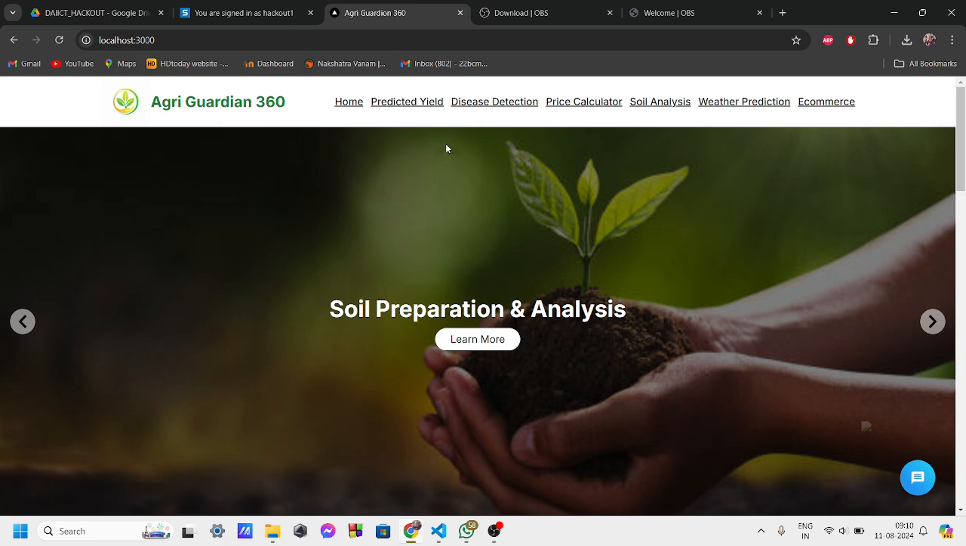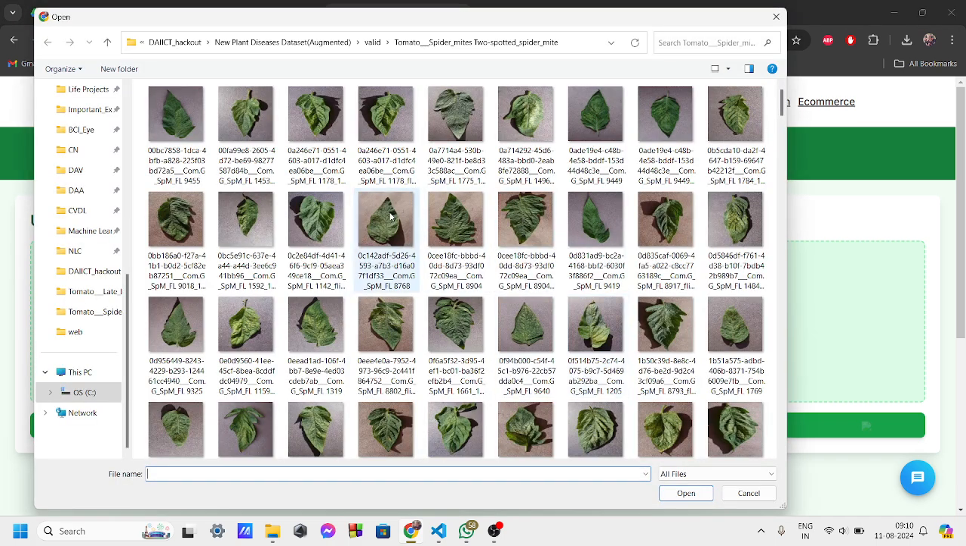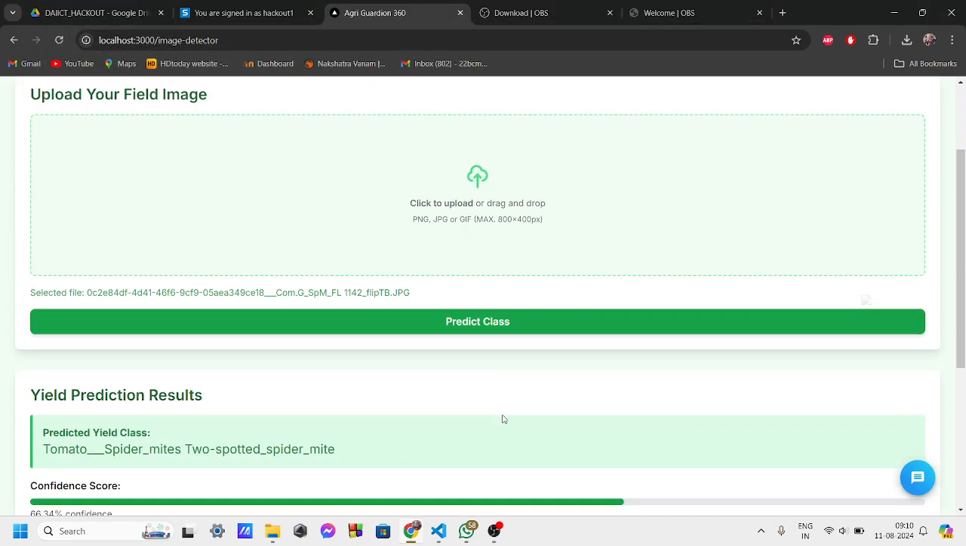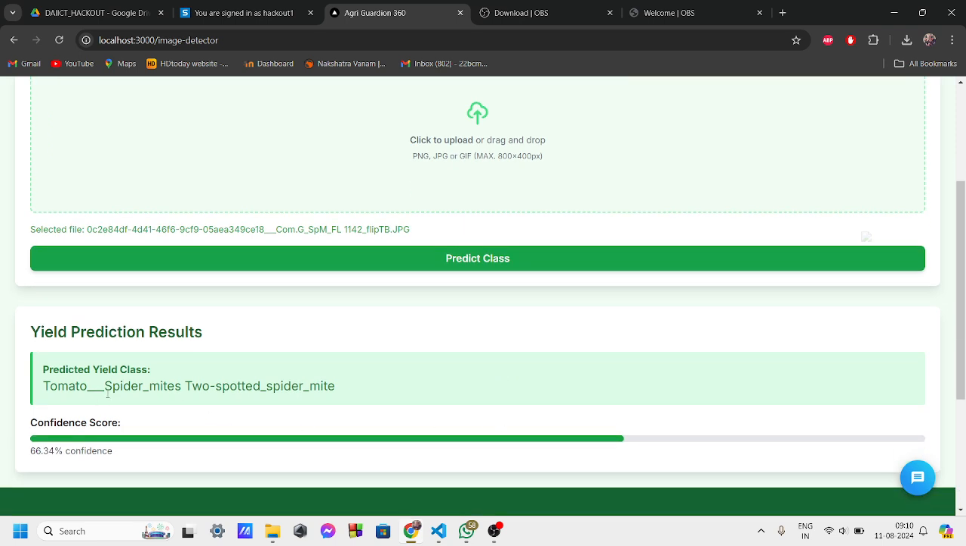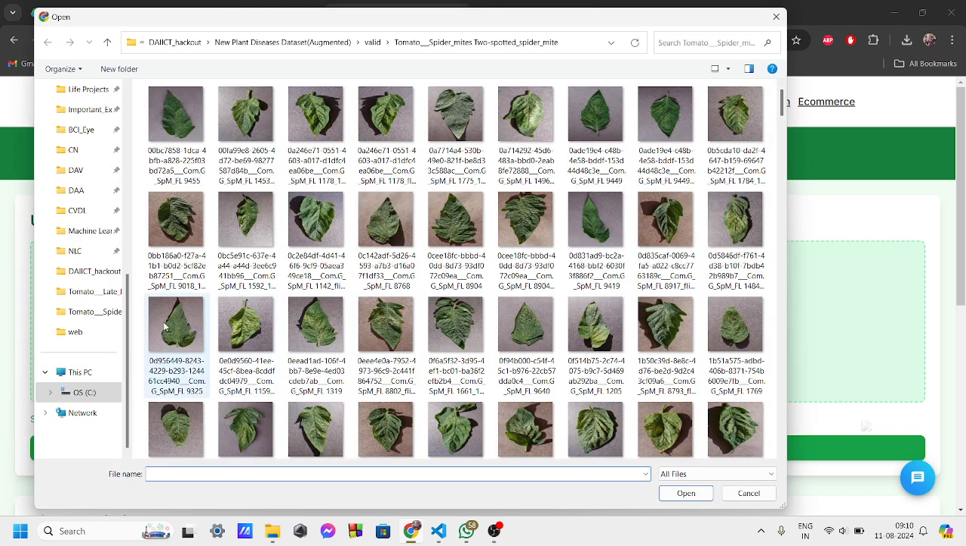First of all, we can see the crop disease detection. Early detection of crop diseases using advanced image processing ensures that farmers can take timely action to protect their yields. Here we are taking a sample image where this model will detect what kind of disease the plant has. In this image, the disease is called spider mites, which affects tomato plants.